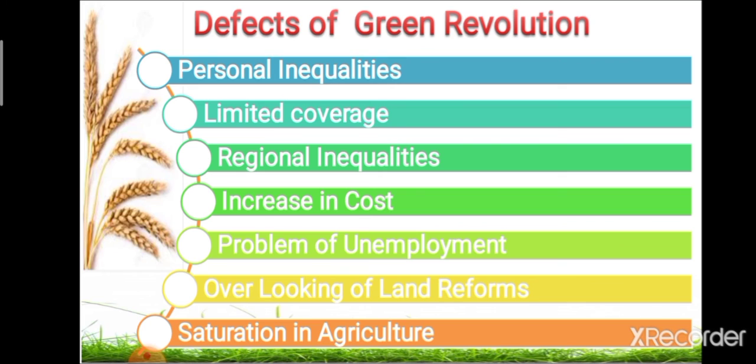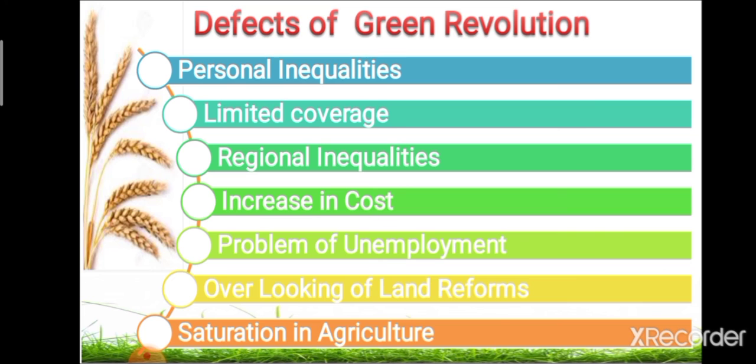After that, next defect, that is increase in cost. Due to the green revolution, the cost of agricultural inputs has increased. Poor farmers cannot afford to purchase those different inputs, so they could not get the benefit of green revolution.